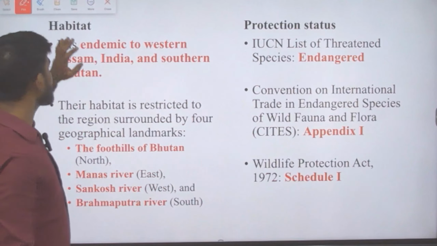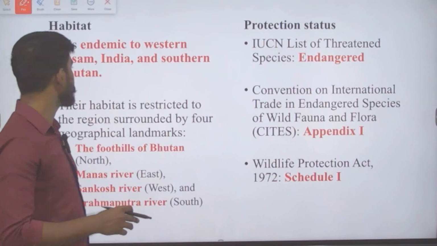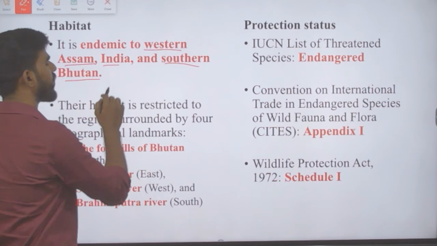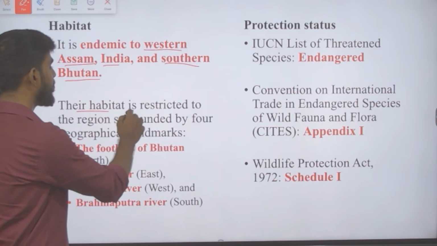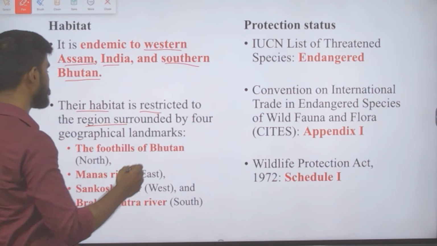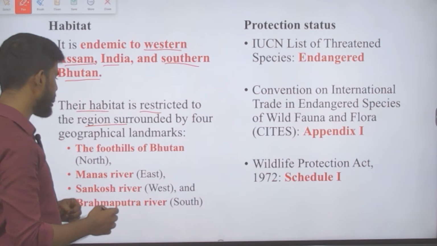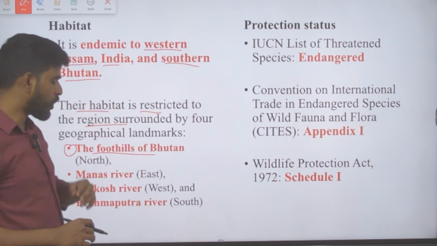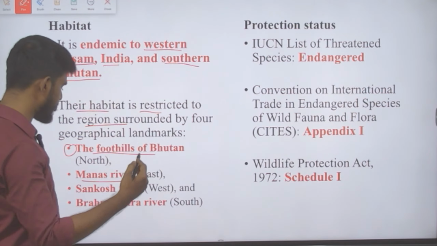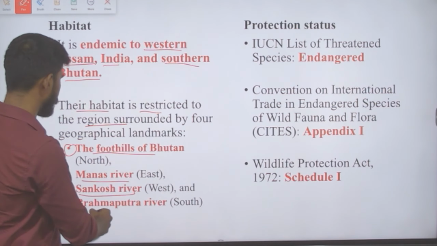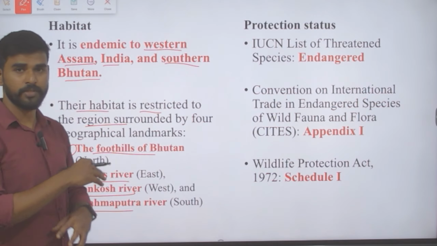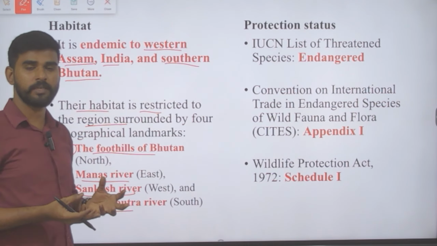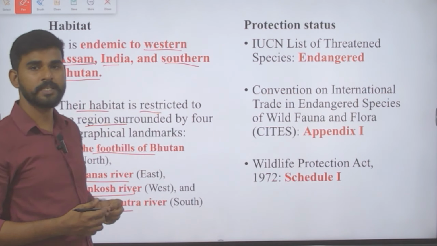Next is its habitat. Where is it distributed? It is endemic to western Assam in India and southern Bhutan. Their habitat is restricted to the region surrounded by four geographical landmarks. What are they? One is the foothills of Bhutan in the north, the Manas River in the east, the Sankosh River in the west, and the Brahmaputra River in the south. These are the geographical landmarks inside which it is bounded.